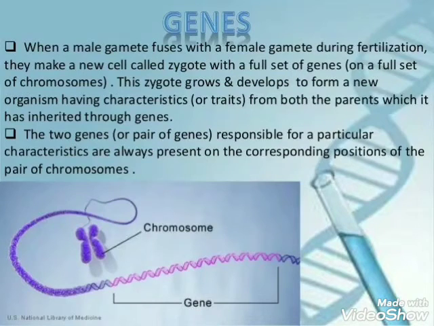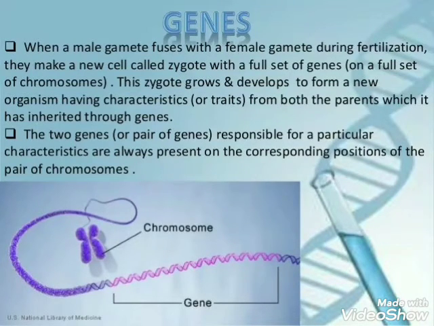Suppose a mother has black hair, the father has blonde hair, and the child has black hair. This can be explained on the basis of transmission of the gene for hair color from the mother and the father. Mother cells contain two genes, capital H capital H, for black hair. Both the genes are dominant genes, so the mother has black hair. Father cells contain two genes, small h small h, for blonde hair. The two genes hh are recessive genes, so the father has blonde hair.